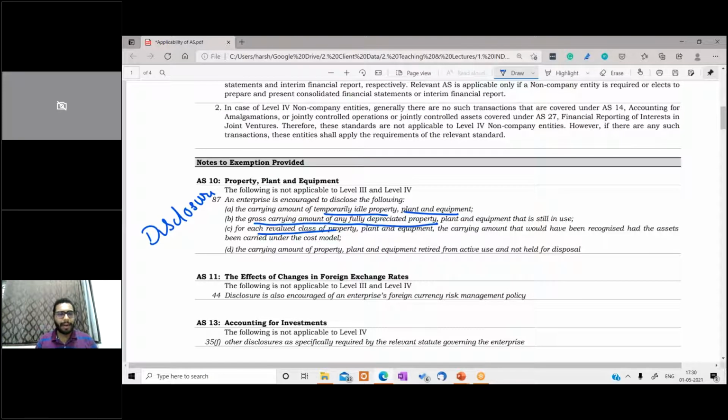And carrying amount of plant and property equipment retired from active use. These are usually not present in case of a level 3 and level 4 entity. Hence these are kept out of the scope. This is a disclosure requirement specific for this purpose. Okay, so this was the exemption.